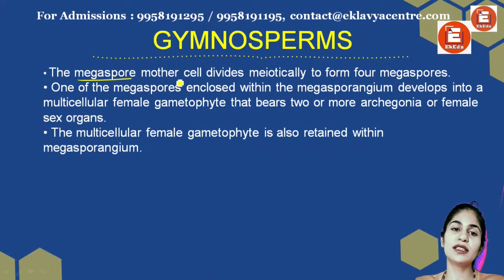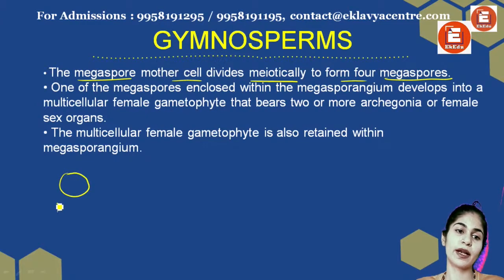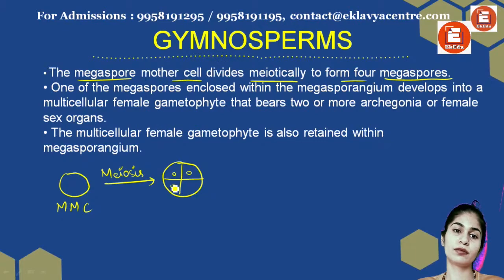A megaspore mother cell divides by meiosis to form 4 megaspores. This is my megaspore mother cell. Meiosis, forming 4 megaspores.